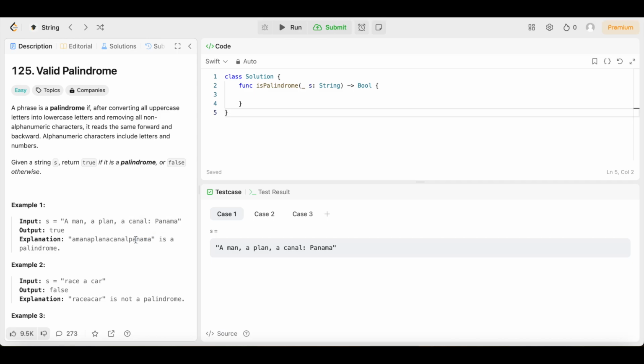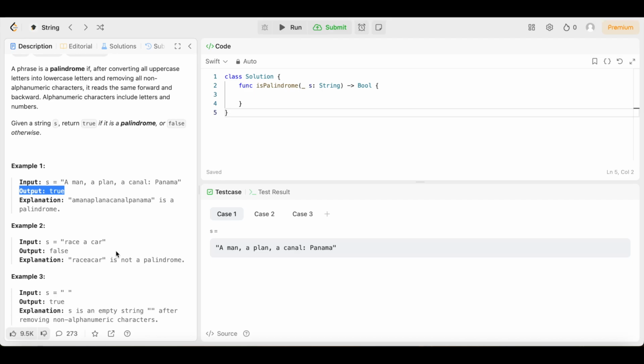Then we have this, "a plan" right there. We're reading it backwards, y'all. Then we have this a and then canal right here, "a canal". Then we have Panama. And the same goes this way: a man, a plan, a canal, Panama. So that's why the output is true, because it reads the same forward and backwards.